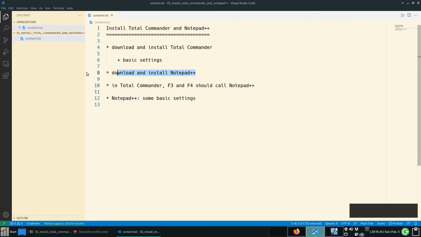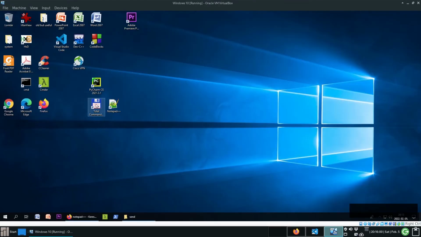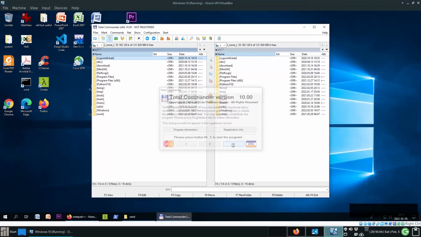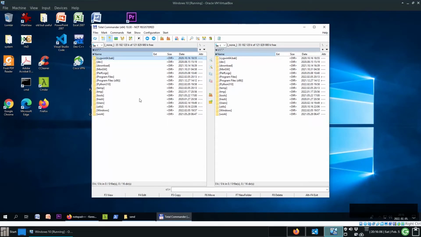And now in Total Commander, from Total Commander we can open a file for viewing and for editing by pressing F3 and F4. But by default, Total Commander will use Notepad.